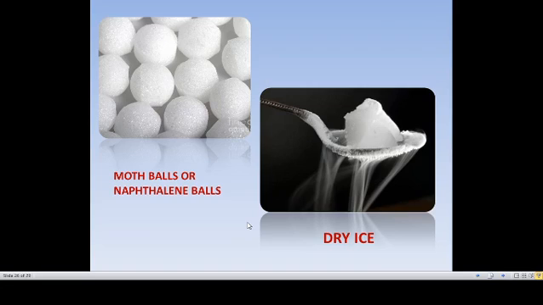If you are taking ice cream, it starts melting, right? It turns into liquid. But in the sublimation process, the substance does not convert into liquid but directly changes into gas. That is called sublimation. So mothballs are an example for that. And also dry ice. Dry ice means carbon dioxide. Carbon dioxide is a gas.